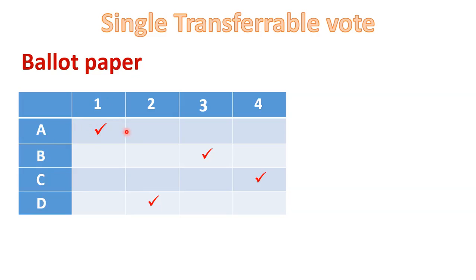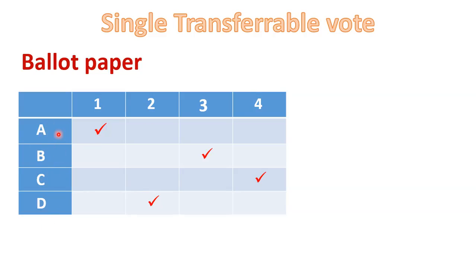Candidate D is my second favorite, candidate B is my third favorite and candidate C is my fourth favorite. So this voter has given first preference to A, second to D, third to B and fourth to C. So in the single transferable vote system, a voter can give as many preferences as there are candidates in the election.